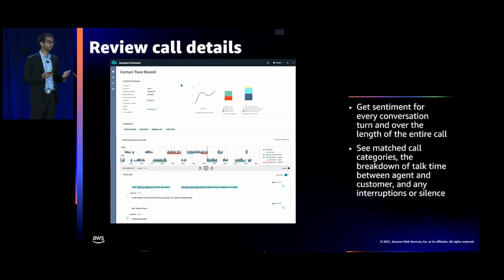So even if you generate transcripts and analytics for a call today, it can be difficult to understand key points of interest to focus on. Now, when you enable Contact Lens, Amazon Connect's contact detail page gets enhanced even further. Some of the visualizations that you're seeing on this page are not available if you're not using Contact Lens.